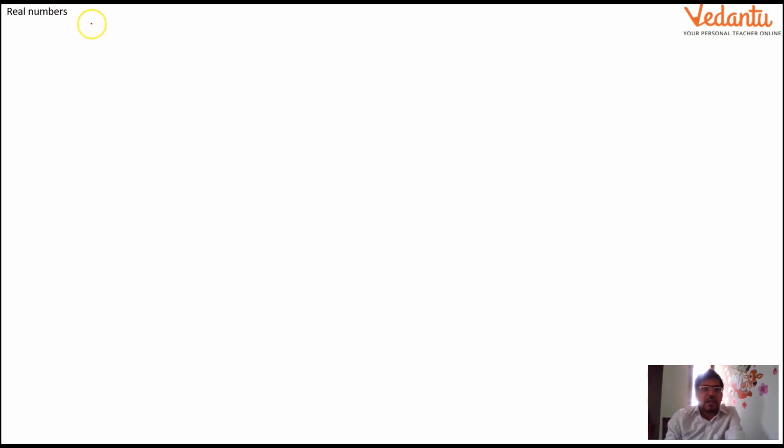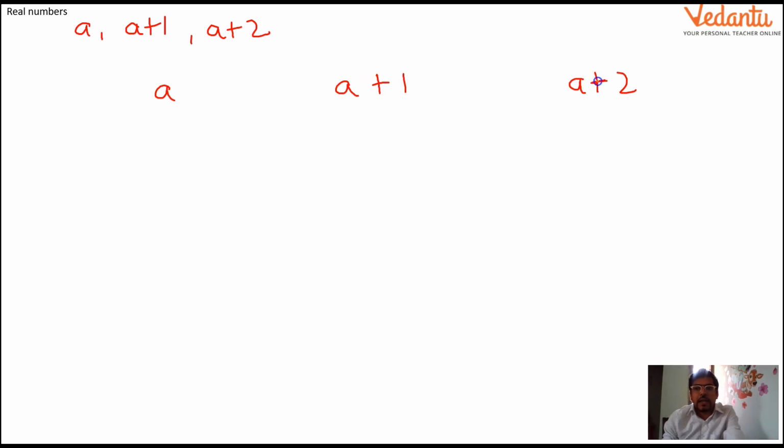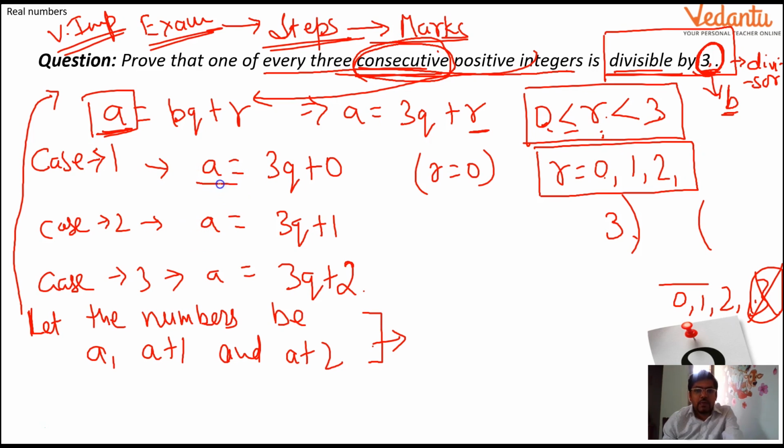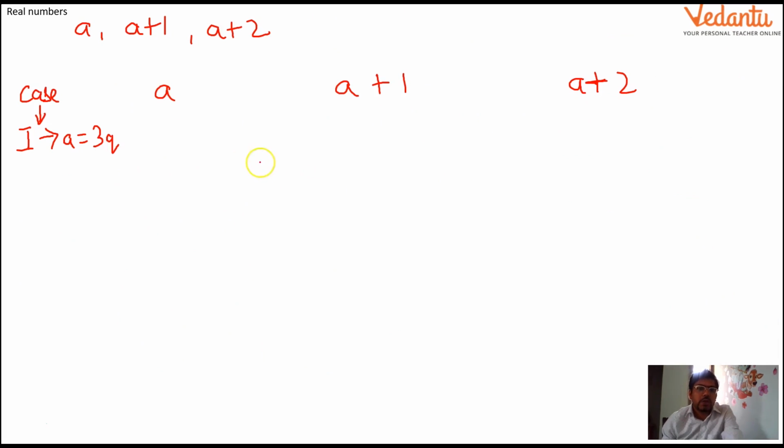So I have taken 3 numbers: a, a plus 1 and a plus 2. I'll make 3 columns like this, and you can make it like this in your examination also. Now I'm writing cases. Case 1: if you remember, a was equal to 3q, since 3q plus 0 means 3q. So if a is equal to 3q, then the value of a is 3q.